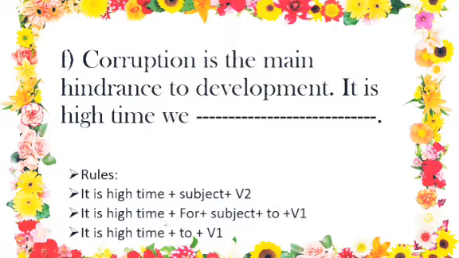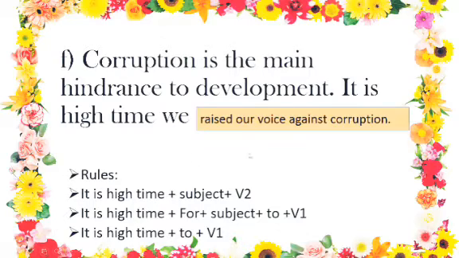If after it is high time, we have for and then a subject, we should use to plus V1. And if there is no subject, only to plus V1 should be used to complete the sentence. So after this phrase, we have our subject, so we should follow the first rule. Subject plus V2 form. We raised our voice. Corruption is the main hindrance to development, so it is high time we raised our voice against corruption.